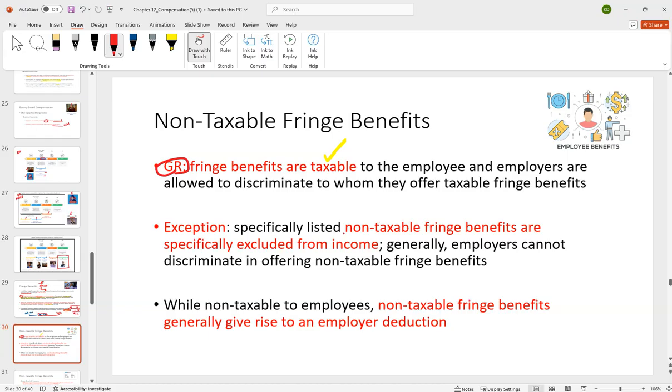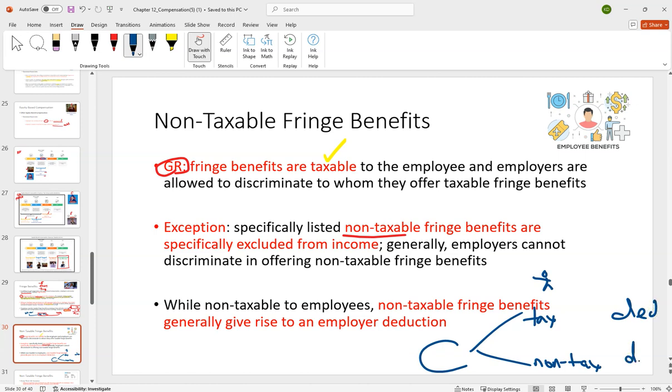The exception will be non-taxable fringe benefits. Here's the interesting thing with it. Most of the time, from the corporation standpoint, whether it's a taxable fringe benefit or non-taxable to the employee, to you, they're still, as a business, going to get a deduction for that as compensation expense.